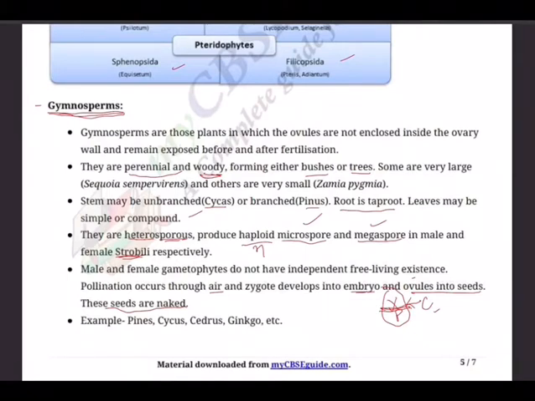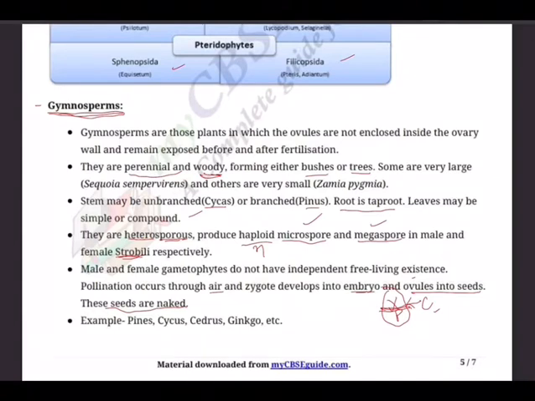And the strobili, if you remember, we call them cones. Two types of sporophylls, microsporophylls and megasporophylls, are usually aggregated to form distinct cones or strobili, pollen cones and seed cones respectively. So pollen cones are male cones, and seed cones are female cones.